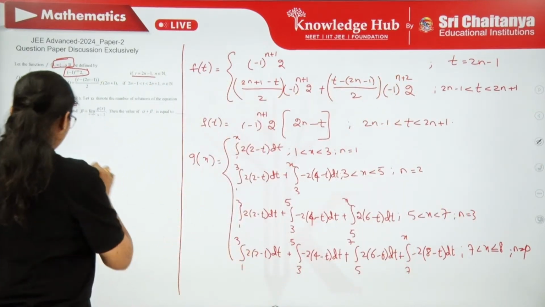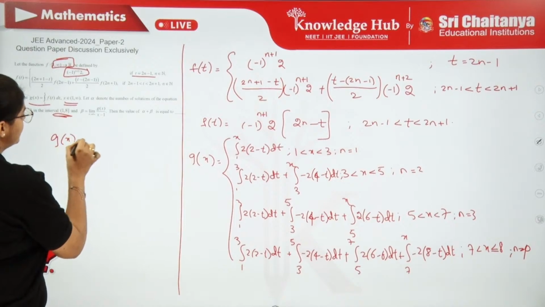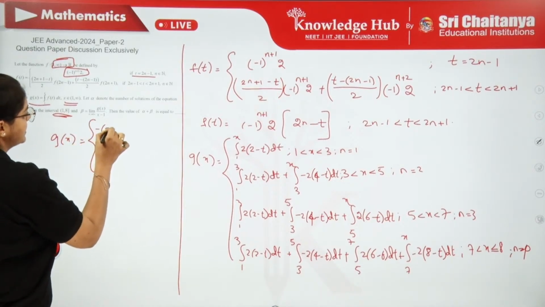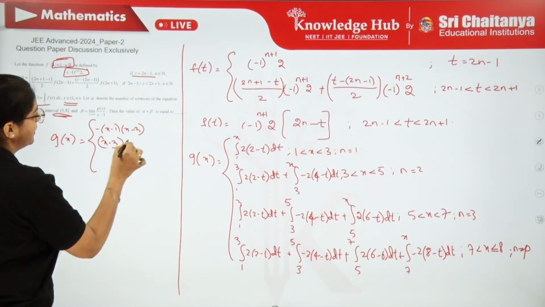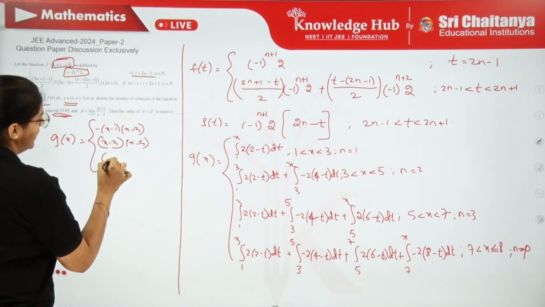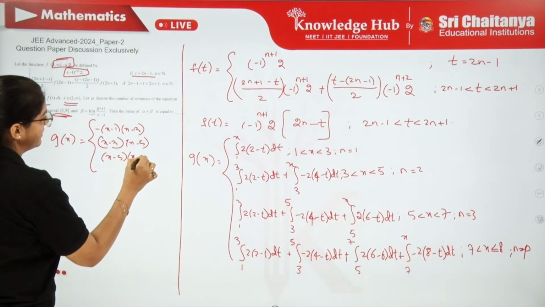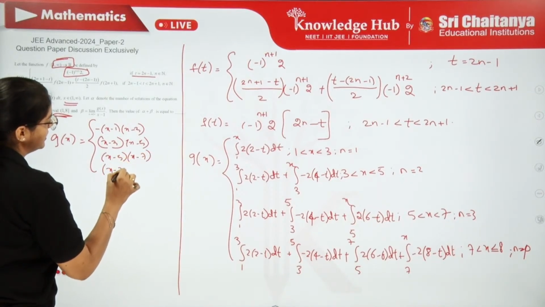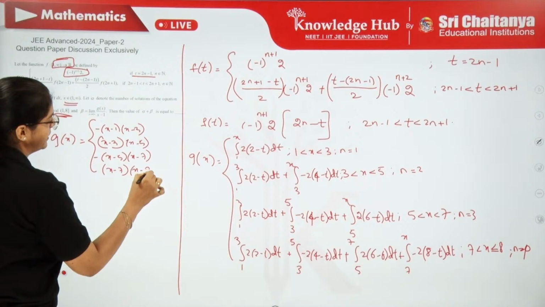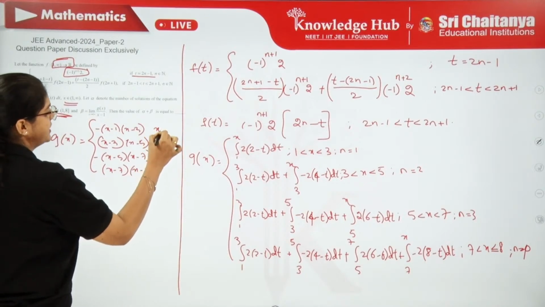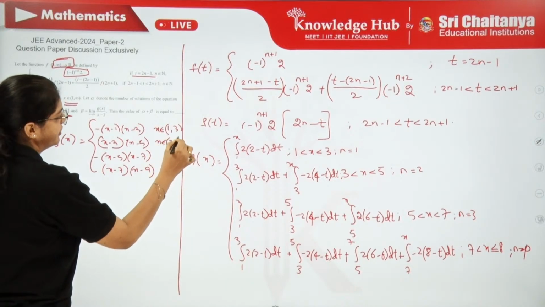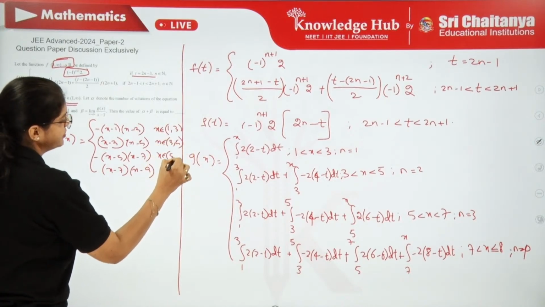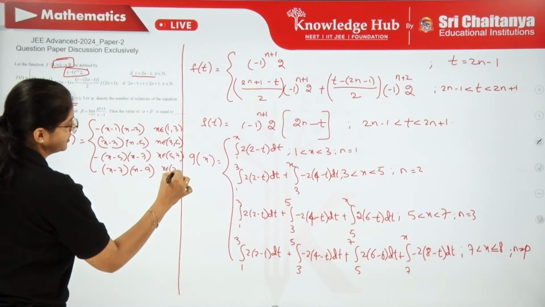So here I am writing, g of x equals: minus (x minus 1)(x minus 3), (x minus 3)(x minus 5), (x minus 5)(x minus 7). You can just cross check, (x minus 7)(x minus 1). This is for x belonging to 1 to 3, 3 to 5, 5 to 7, and 7 to 9.